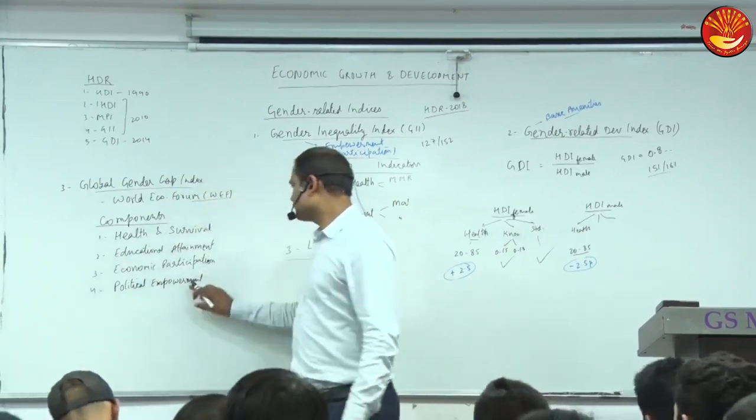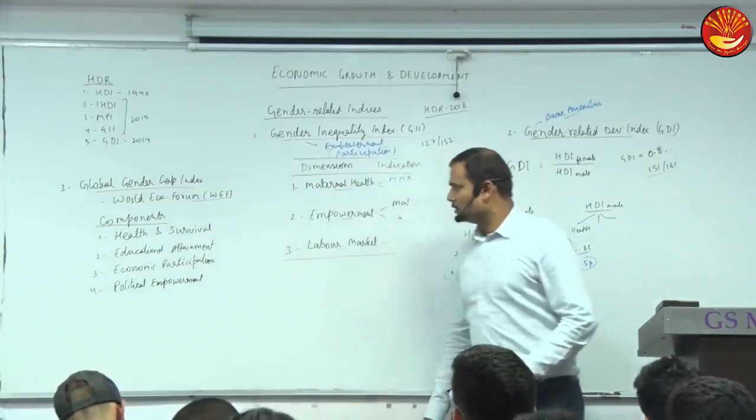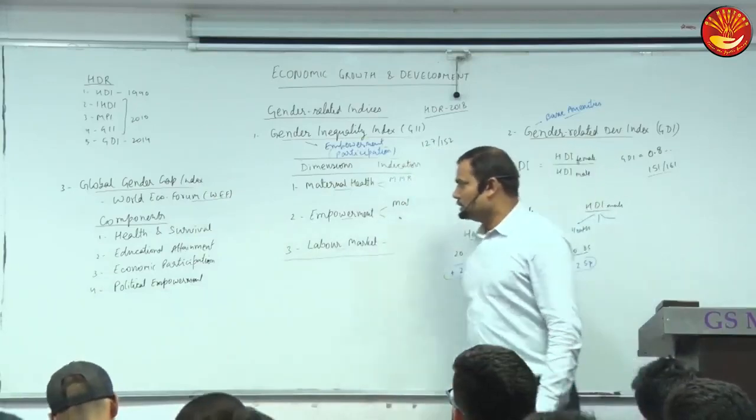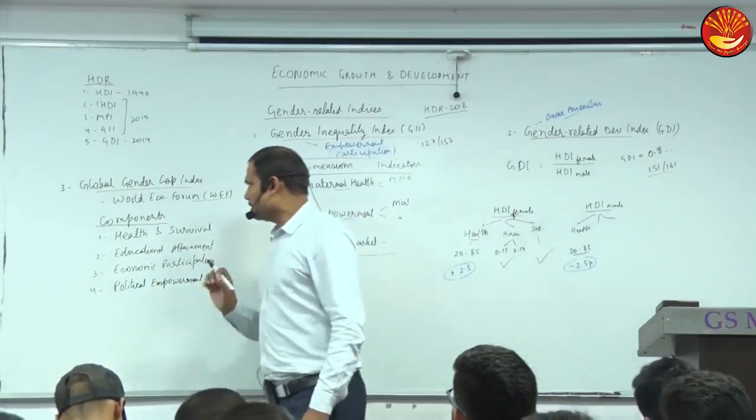So it is based on these four components.